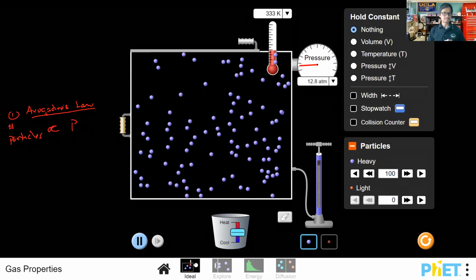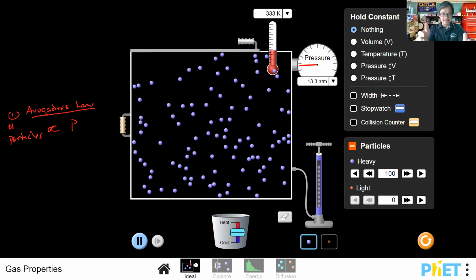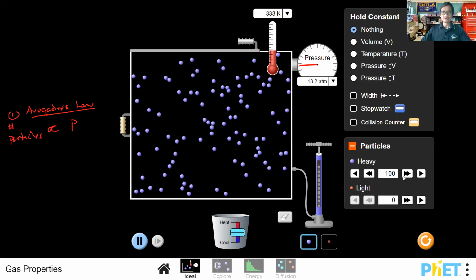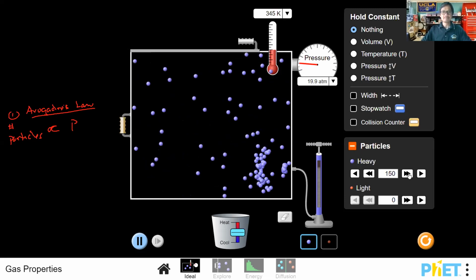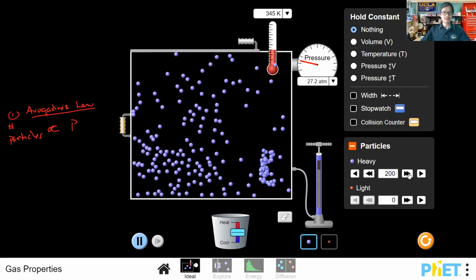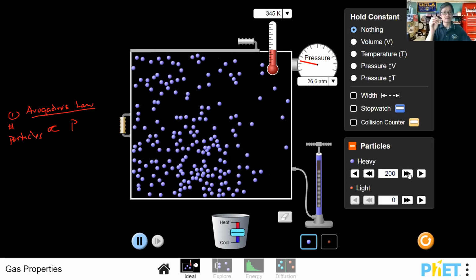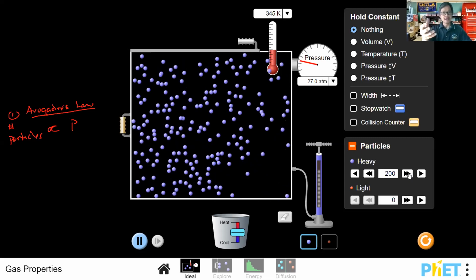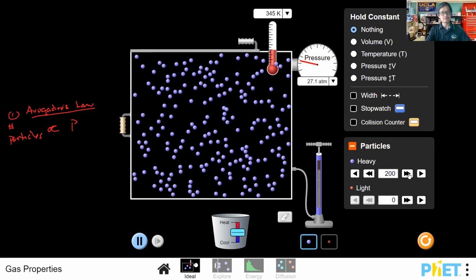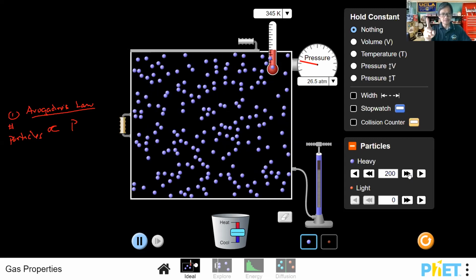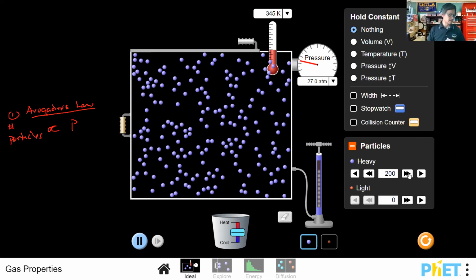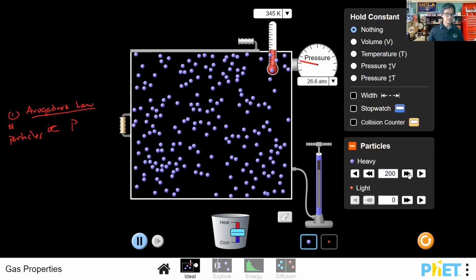But do keep this in mind, it's not so much the presence of those gas particles, it's more the collisions that occur. If you have more gas particles, you can have more gas particles colliding with each other and colliding with the walls of this container. That is what leads to the increase in pressure, or conversely, as you remove gas particles, you're decreasing the number of collisions, and therefore you decrease the pressure. So remember, it's the number of gas particles, but more importantly, it's the number of collisions that we have present as well.